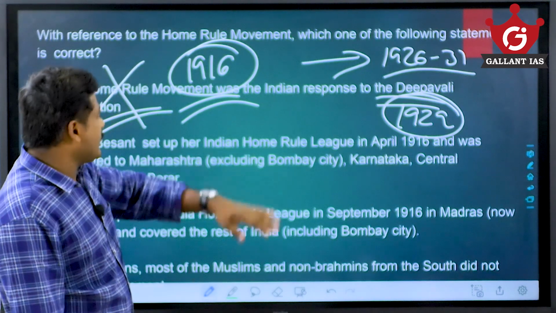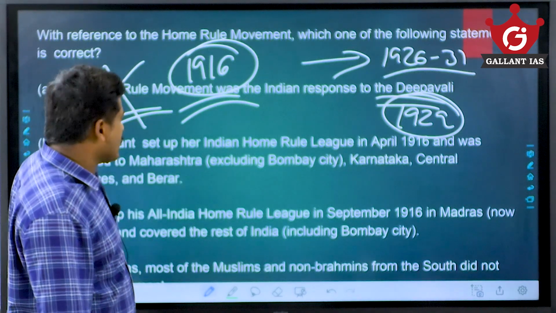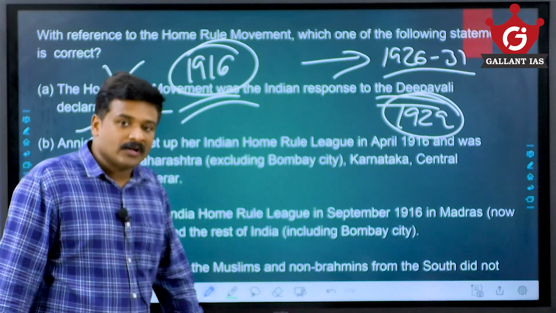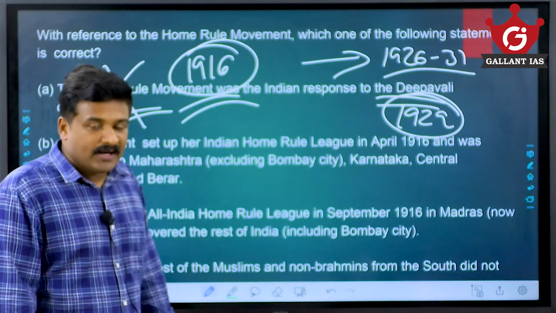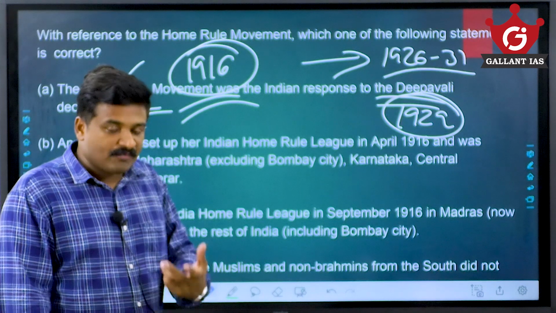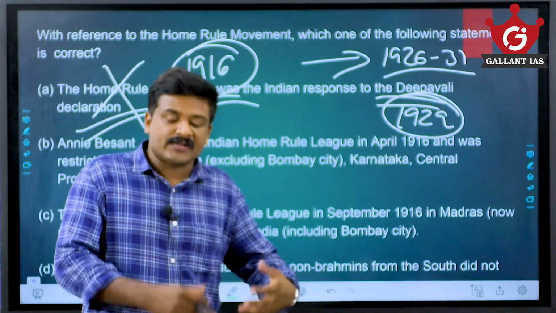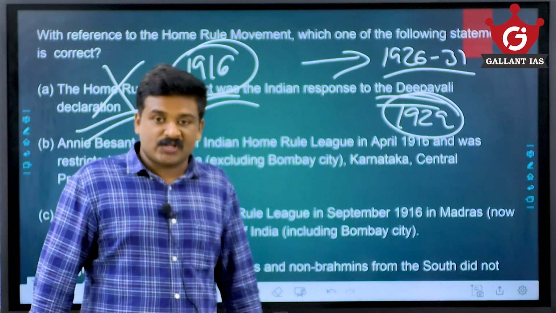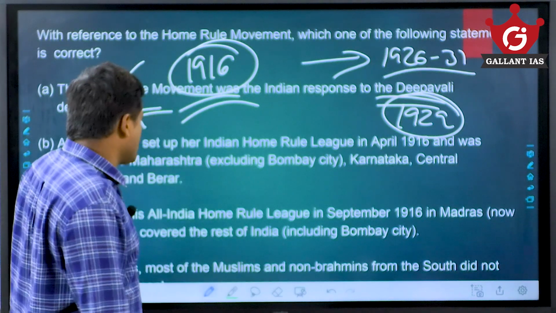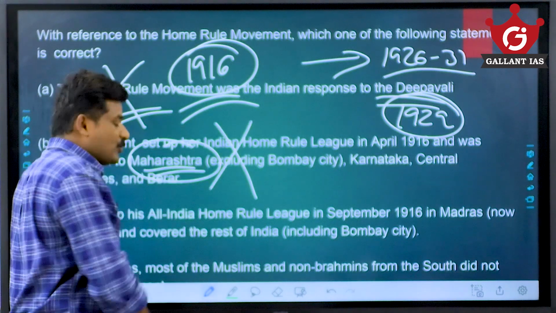Annie Besant set up her Indian Home Rule League in April 1916, and it was restricted to Maharashtra, Karnataka, Central Provinces and Berar. If you know the basic fact that Bal Gangadhar Tilak was an Indian nationalist, a freedom fighter, an extremist from Maharashtra, and his major center of action was Maharashtra, you can eliminate this one also.